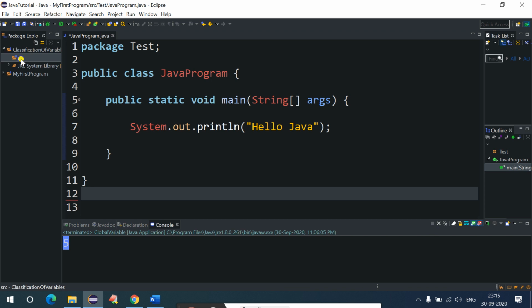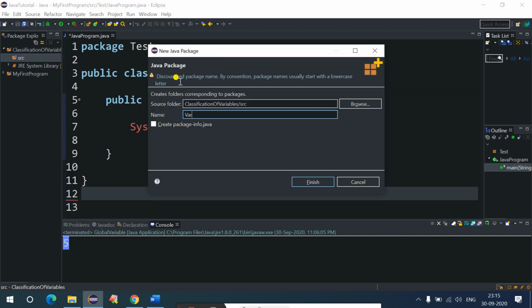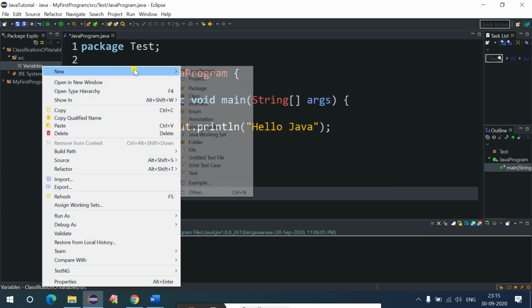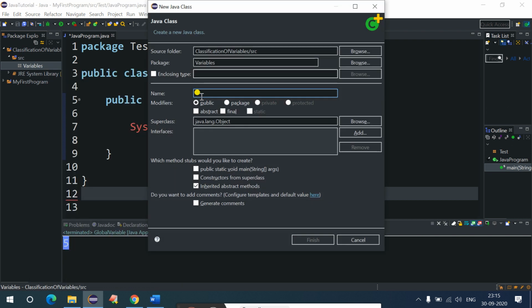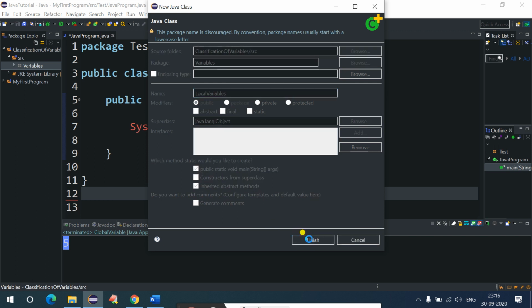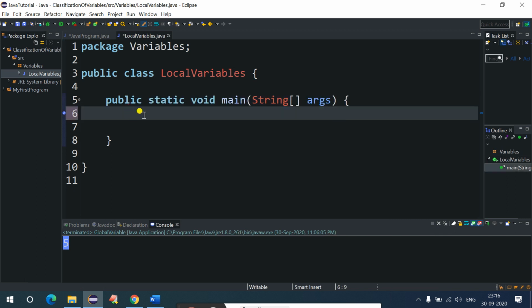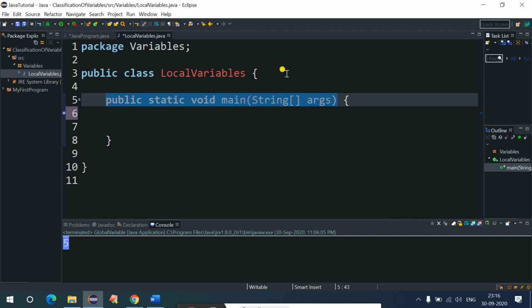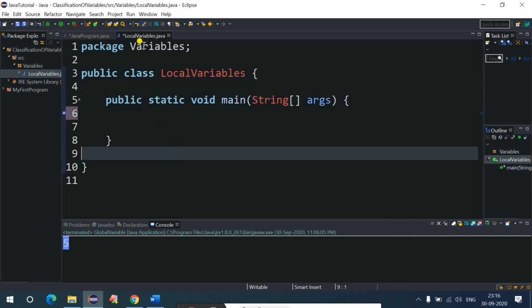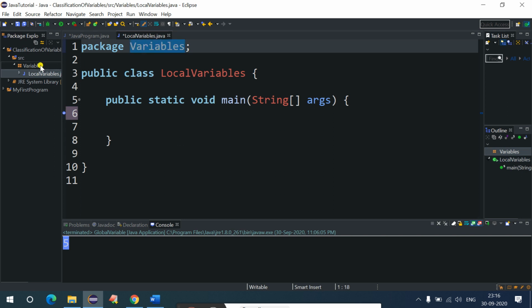Inside the source folder, what we do is we just create a package. So the package would be, let's say, variables, and I'll just click on finish, and inside the package we create classes. So the first class would be local variable in our case, right? And I'll just use public static void main, and I'll just click on finish. Now you can see the class has been created over here with the main method declaration. So this is the main method declaration, and this is your class declaration, and this is your package. Package name is variables, right?